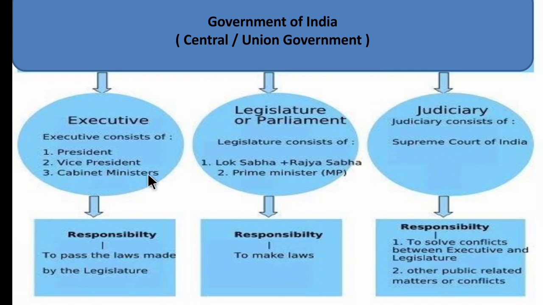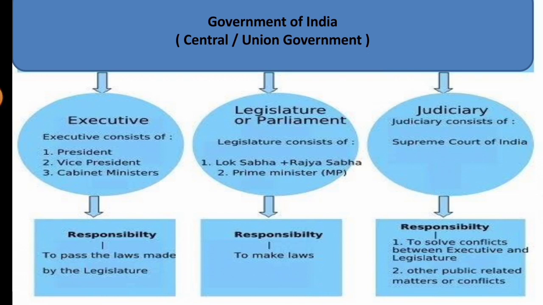So these are the three major branches in a government, which is formed to perform various functions. The first one is executive, next is legislative, and third is judiciary. The legislative will make the laws, the executive will pass the laws, and the judiciary will solve the problems between the executive and the legislative. Not only that, other public related matters are also solved.